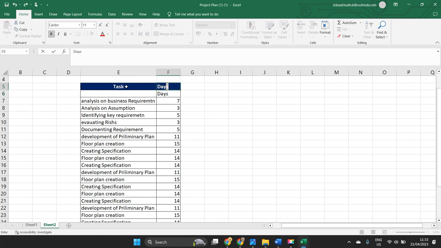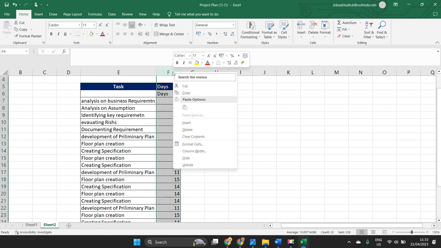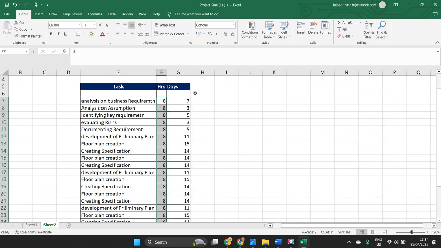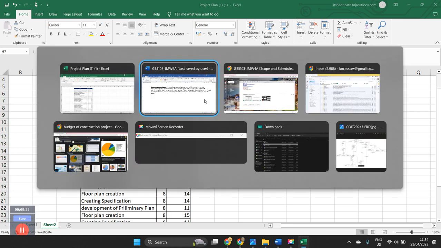This is days. So what is required? How many hours they will be working, hours daily. Usually 8 hours, so it will be continuously 8 hours, a regular process. If you say it is 5 hours or 6 hours, it is up to you. You can decide that.